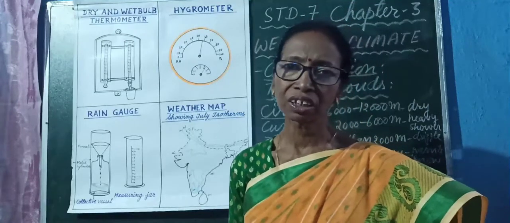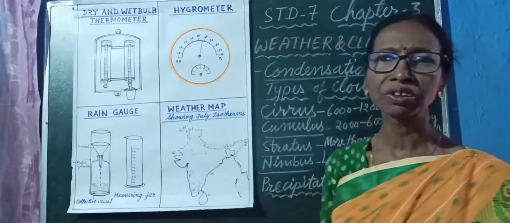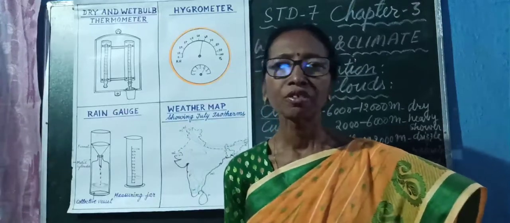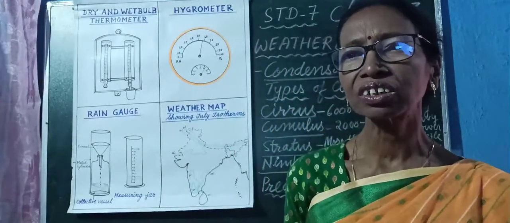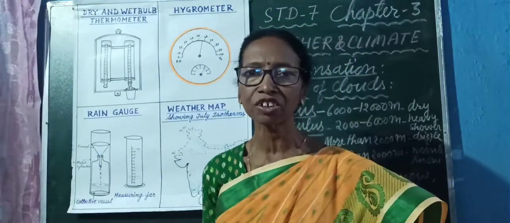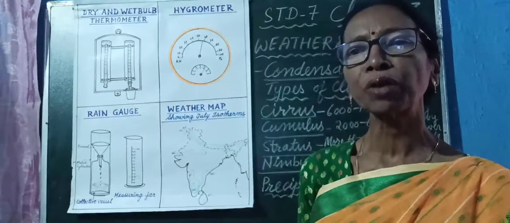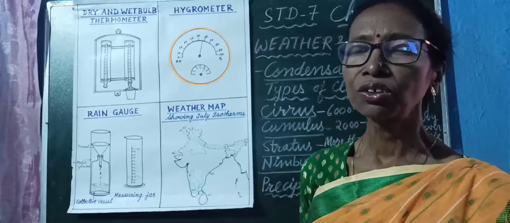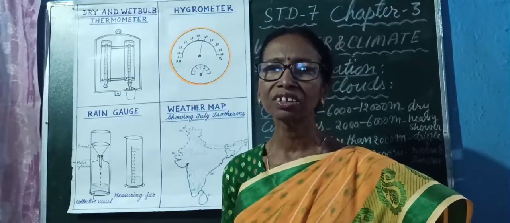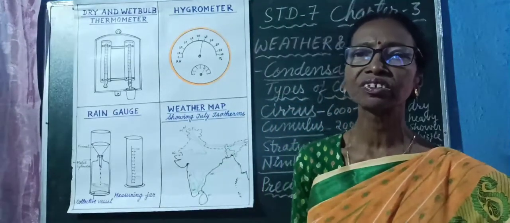Next important topic is the weather map. What do you mean by weather map? Weather map represents all the weather reports according to the meteorological data. So with the help of weather map, all the elements found in the weather conditions are shown with the help of conventional symbols.